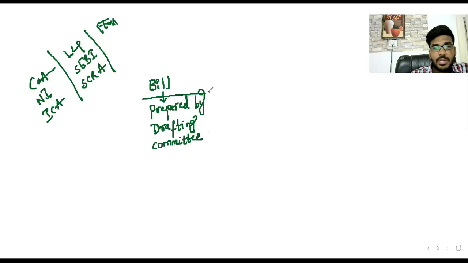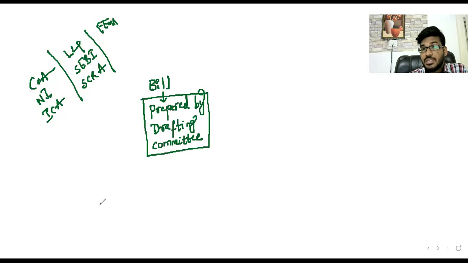A drafting committee is a group of professionals: chartered accountants, cost accountants, company secretaries, advocates, and people with sound knowledge in economics, current affairs, international trade, like that. All these people are members of a drafting committee. These people can prepare a bill.